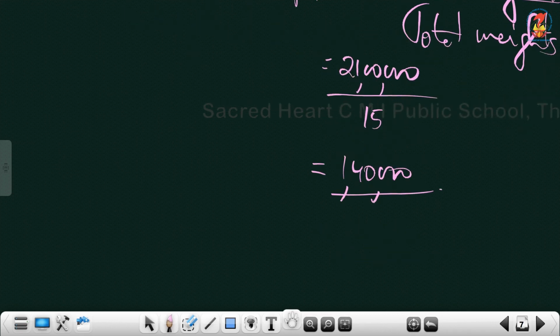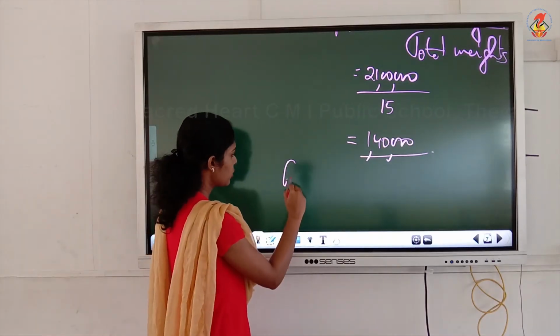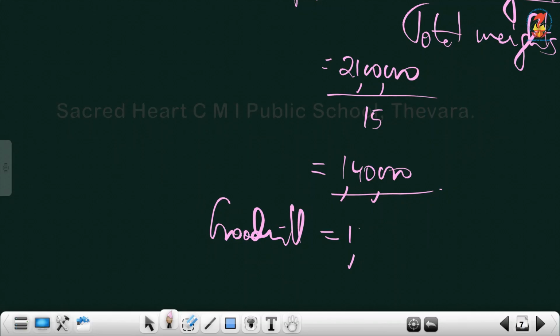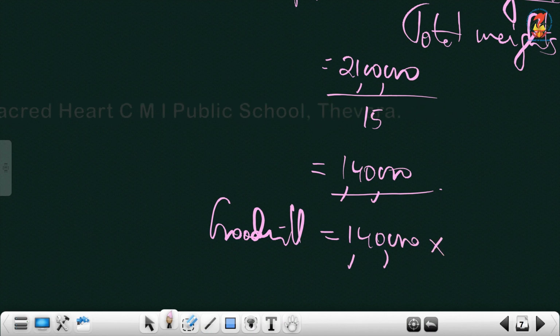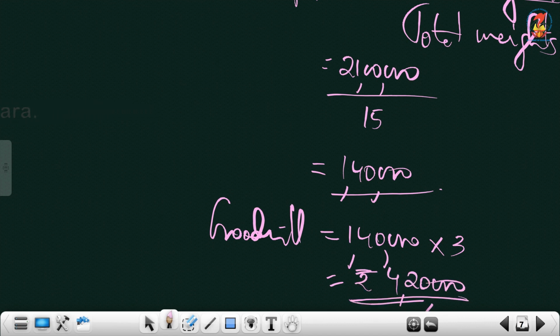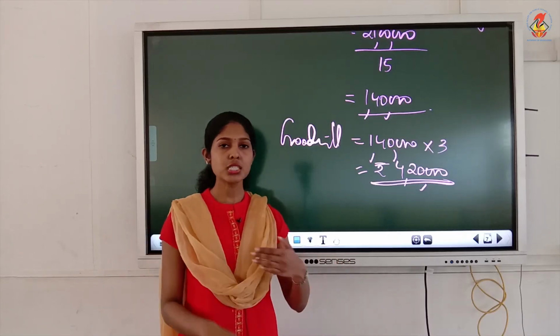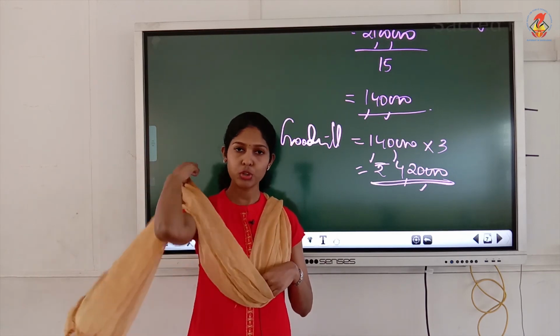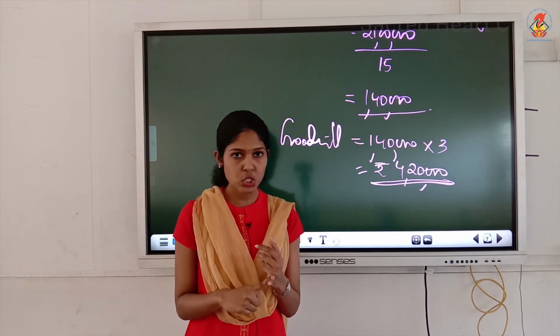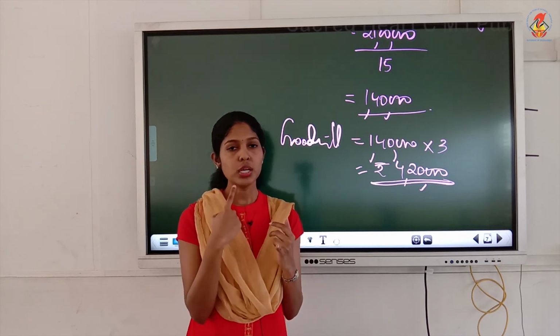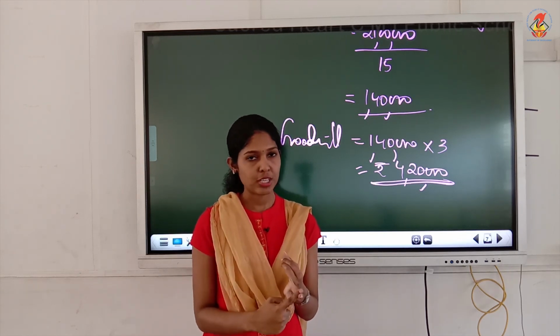Don't make a careless mistake. Calculation of goodwill is not over. Goodwill will be equal to 1,40,000 into number of years purchase, which is given as 3 in this question. So 1,40,000 into 3, 4,20,000, that is the value of goodwill. Okay, so with this, the first method of valuation of goodwill is over. That is average profit method, which is divided into simple average and weighted average profit method.